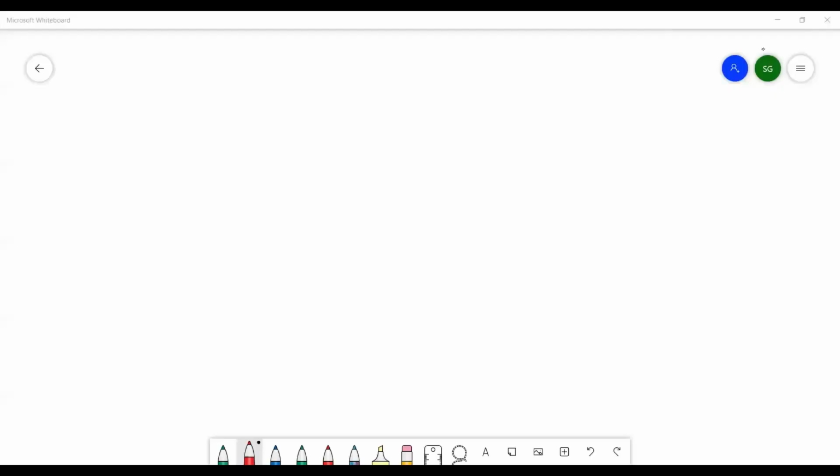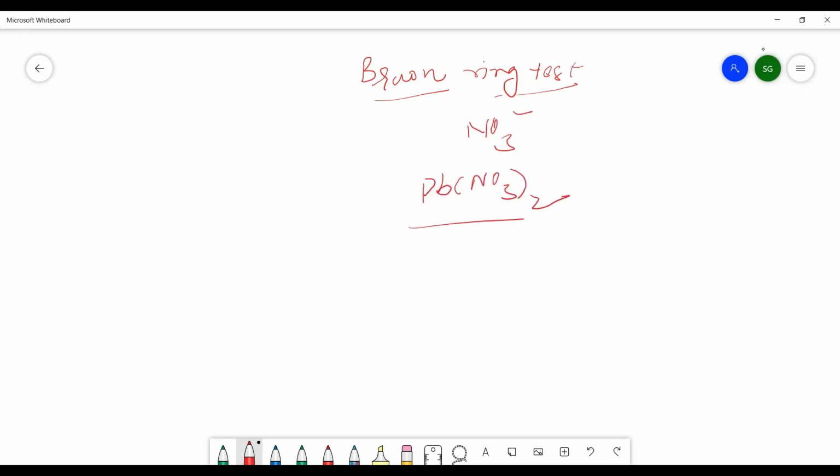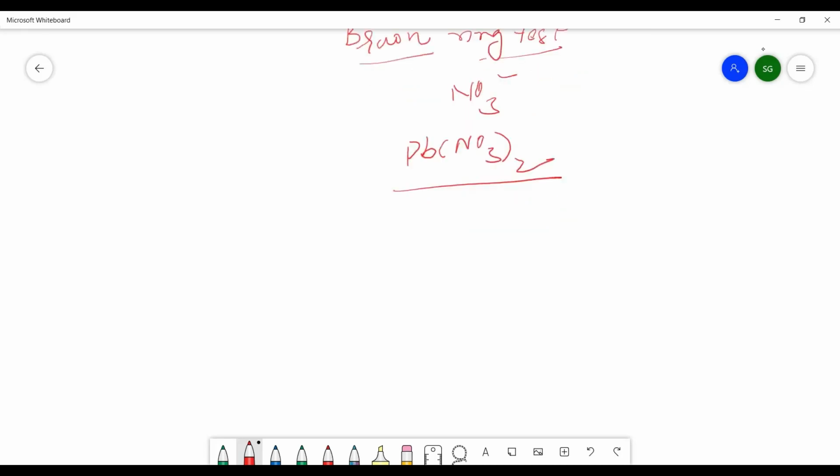Now, the next topic we will discuss is the brown ring test for the nitrate ion. You will also do this in the practical examination. This test is performed for the detection of NO3 minus. Suppose you have lead nitrate salt in your test tube, or zinc nitrate, barium nitrate, ammonium nitrate, so many salts. Whenever you have the nitrate ion in your salt, how will you detect it? It will be detected by the brown ring test.